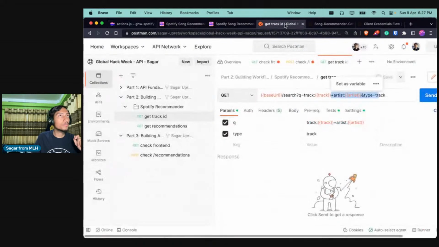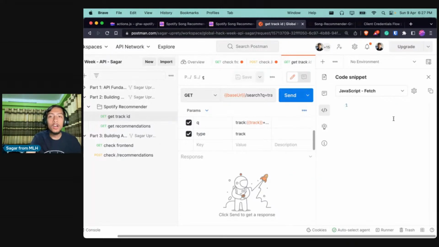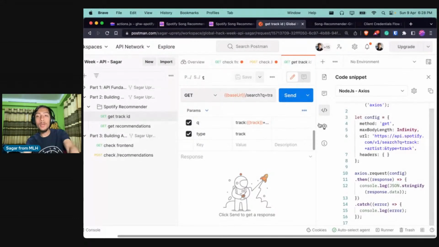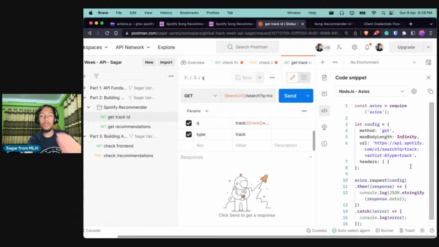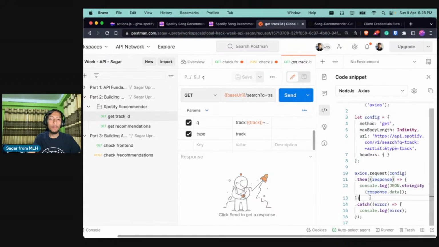And if you go to Postman, right, on the top, on the extreme right of your part, you will be able to see a code button over here. If you click on there, you can select a different type of language that is supported, and we will select Node.js Axios because that is what we are using here, right? And here you will be able to see the hint of what the request should look like, right? So here you can see that there is a config object with method as get and URL, right? And all these things, and how you can make the request. So that is exactly what we are doing over here as well.